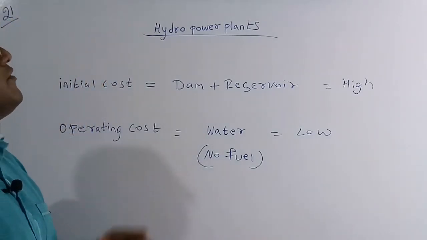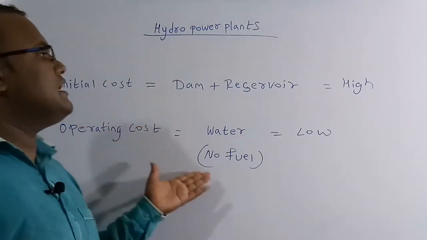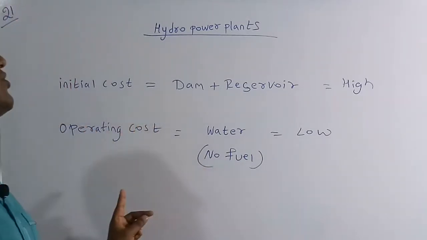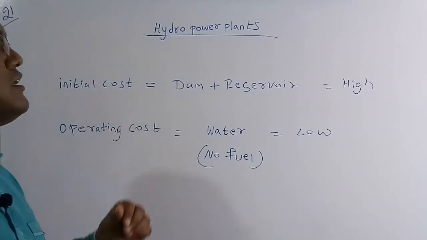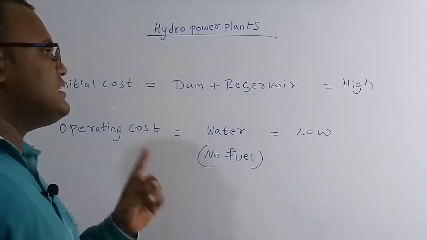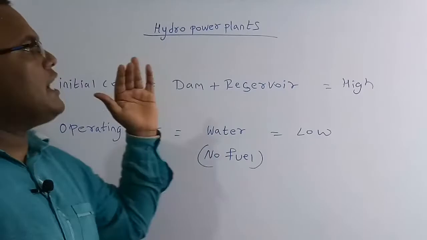So we can say that for hydro power plants the initial cost is very high because we have to construct the dam and the reservoir, but the operating cost is very low because here we are not going to use any fuel, only water. Therefore the initial cost is very high and the operating cost is very low for hydro power plants. Now we are going to solve the 22nd question.